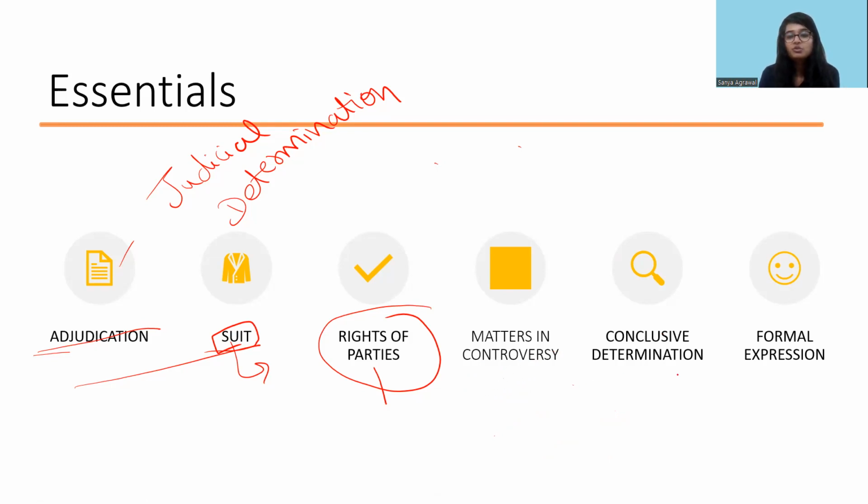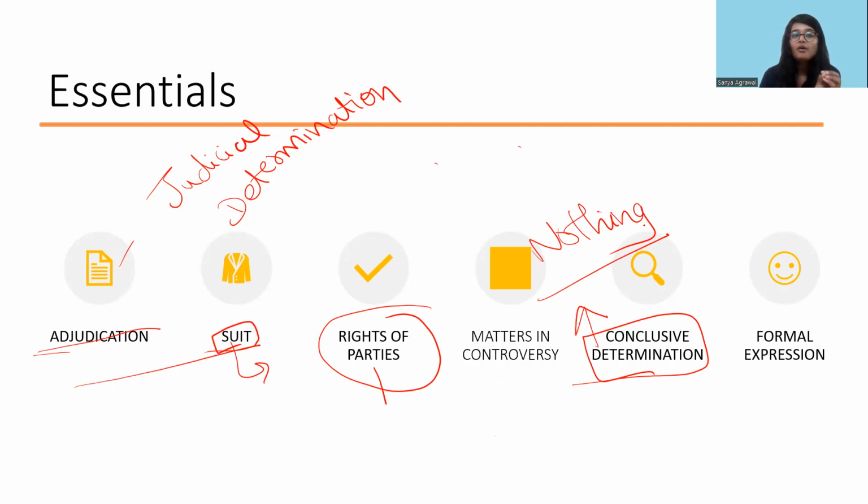Then the next is conclusive determination. Conclusive determination means that the rights should be determined conclusively by the court. That means there is nothing remaining or nothing left to be determined further by the court. The court has determined what is the remedy or what is the relief to be given to the party after judicially determining the contentions of both the parties.